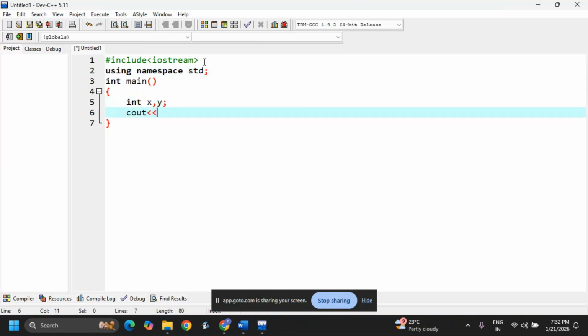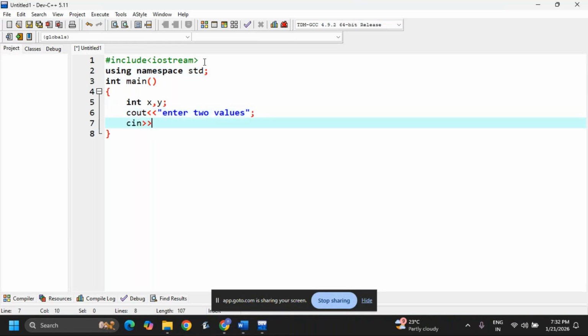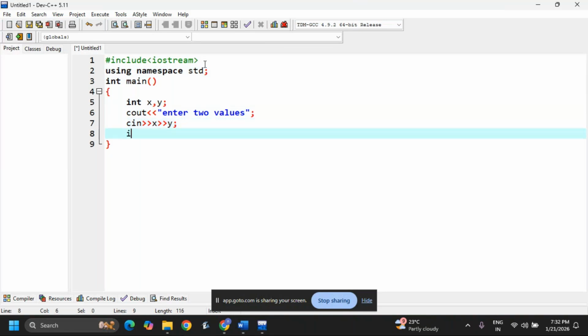In the last class we learned how to read a value, and I'm applying that now. Cout: enter two values, and cin into x and y. Now I'm writing a condition: if x greater than y.